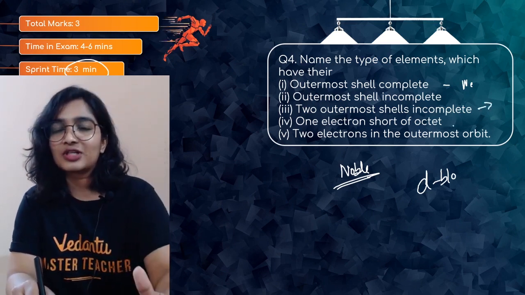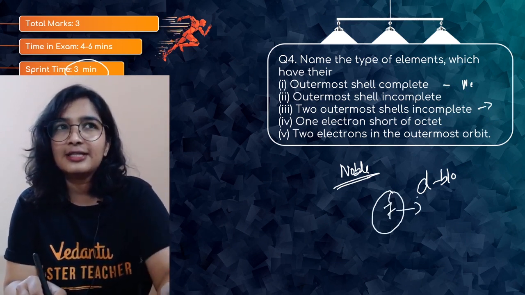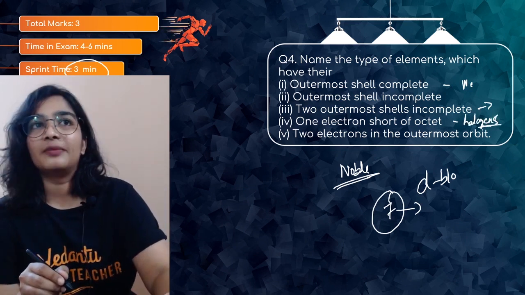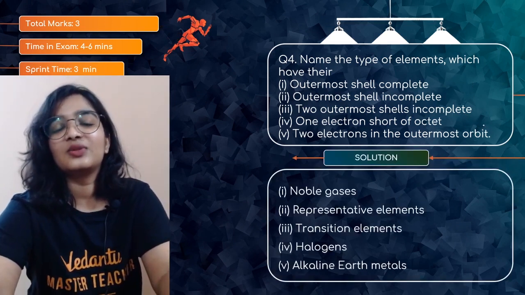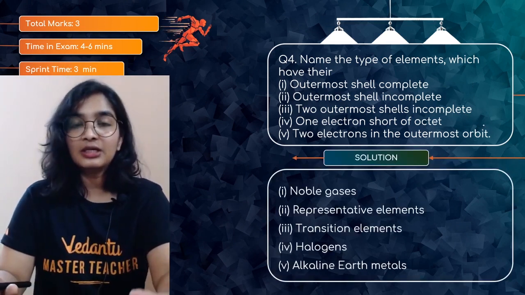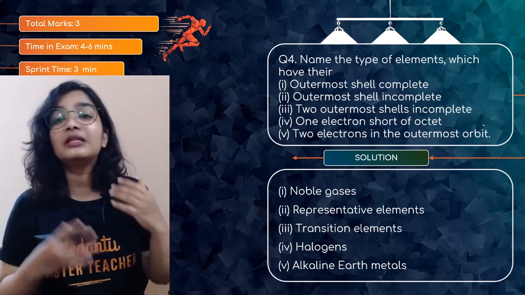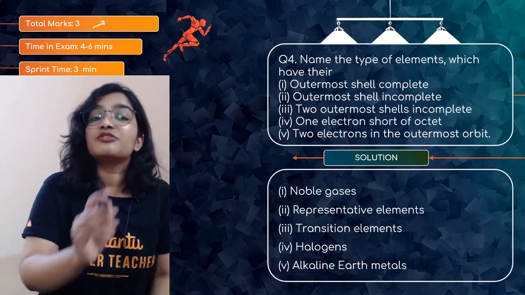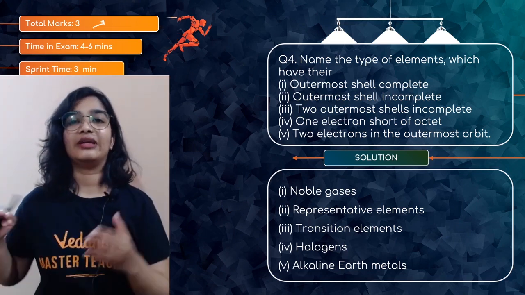1 electron short of octet, so they must have 7 electrons in their valence shell. That is halogens. Very good. 2 electrons in the outermost orbit. So group 2, what are they called? Alkaline earth metals. So these are the answers. You understood the question now? So please do not write the example. Yes, I know, neon. No, it's the type of elements. So these are the answers. See, this is for 3 marks. It's a very easy question, but if you fail to understand, then you are going to write the wrong answer.